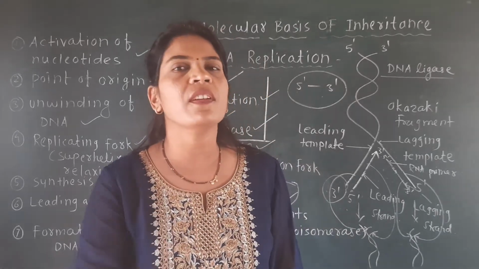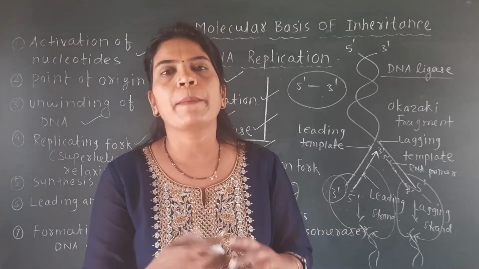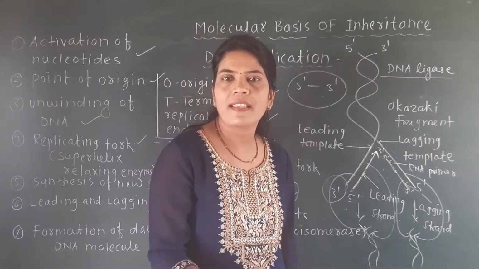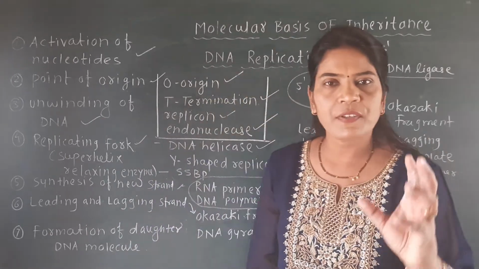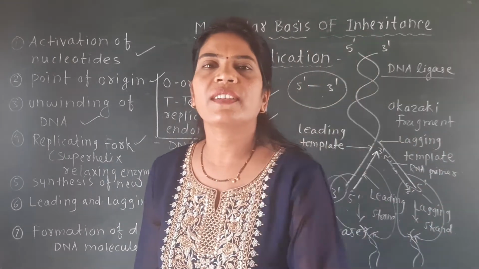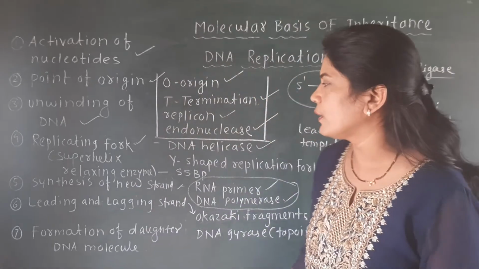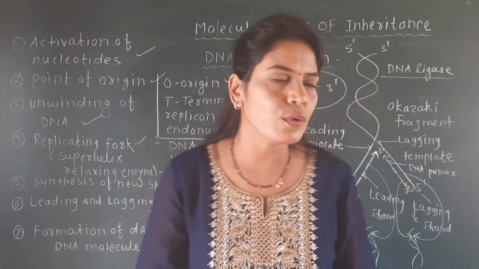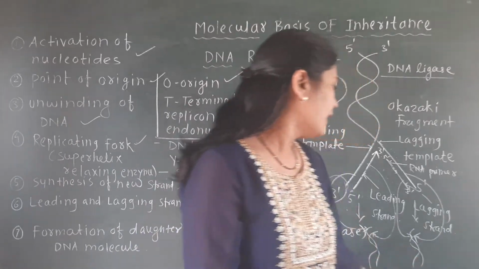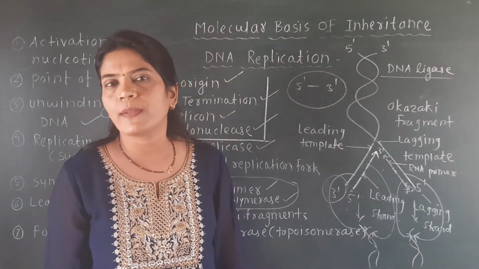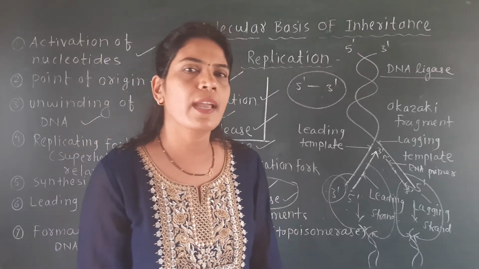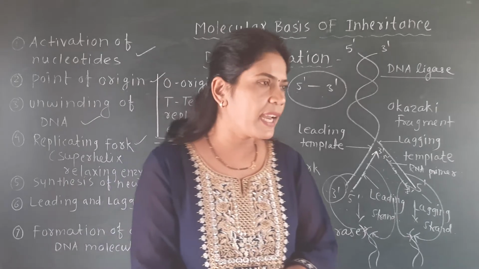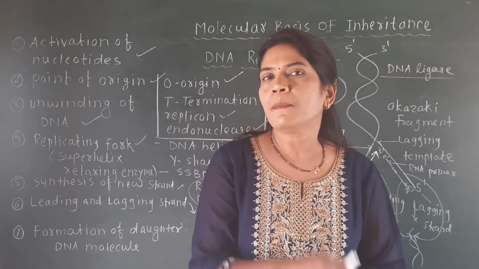That means 50% of the strand is from the parental strand and 50% is newly formed, and such a type of replication is called semi-conservative, meaning half the strand is from the parent and half is newly developed. Thus these two daughter cells formed here have one strand of their parent and one new strand. Okay, so this is the replication of DNA, but I will again repeat it because